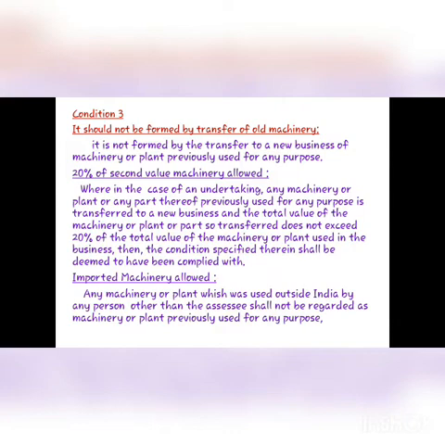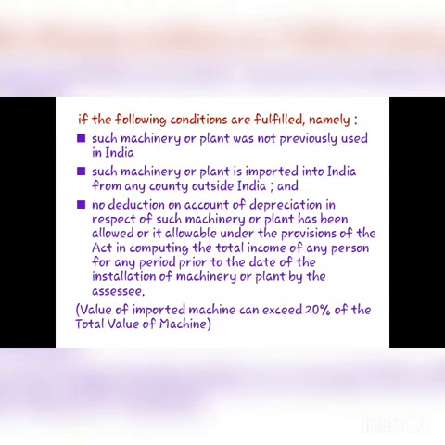Second one is imported machinery allowed. Any machinery or plant which was used outside India by any person other than the assessee shall not be regarded as machinery or plant previously used for any purpose if the following conditions are fulfilled, namely: such machinery or plant was not previously used in India; such machinery or plant is imported into India from any country outside India; and no deduction on account of depreciation in respect of such machinery or plant has been allowed or is allowable under the provisions of the Act in computing the total income of any person for any period prior to the date of installation of machinery or plant by the assessee.